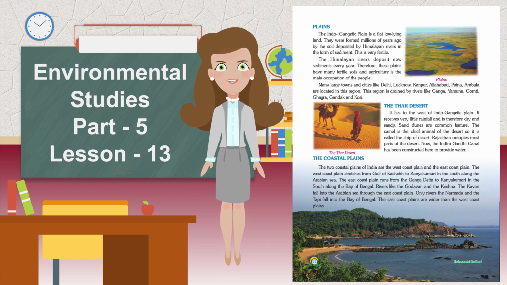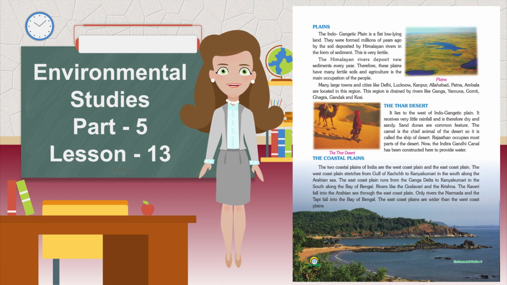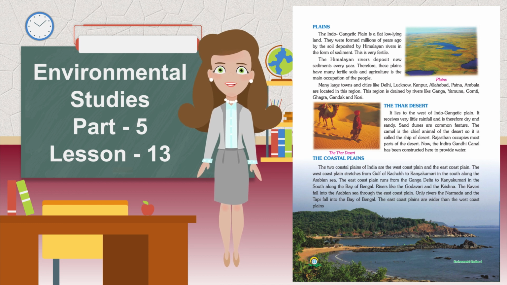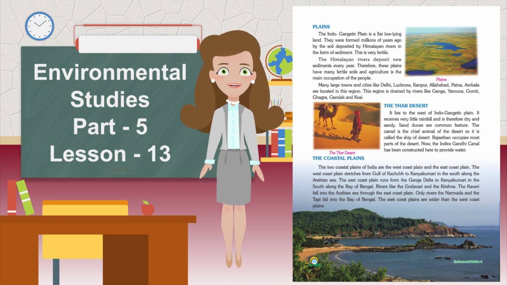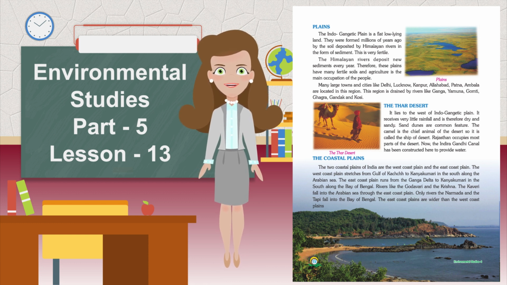The Thar Desert. It lies to the west of the Indo-Gangetic Plain. It receives very little rainfall and is therefore dry and sandy. Sand dunes are common features. The camel is the chief animal of the desert, so it is called the ship of the desert. Rajasthan occupies most parts of the desert. Now, the Indira Gandhi Canal has been constructed here to provide water.